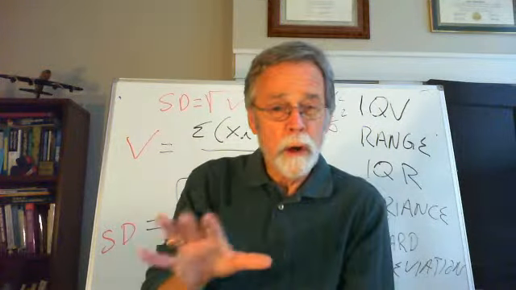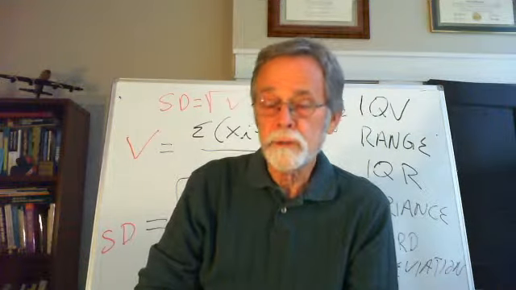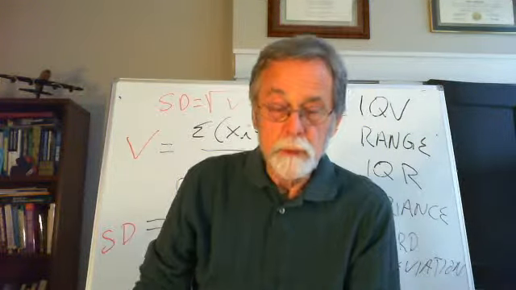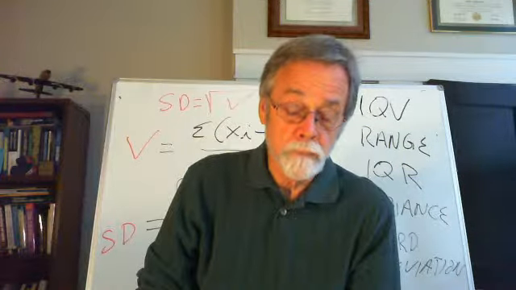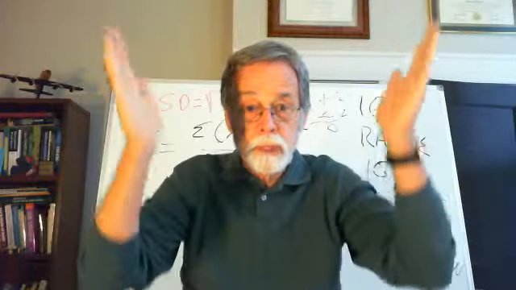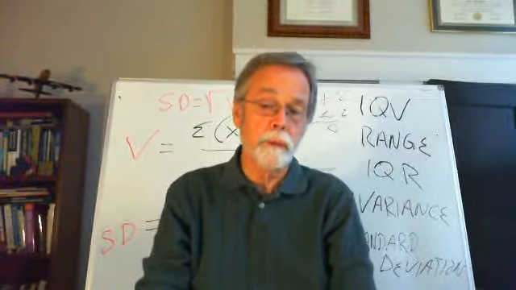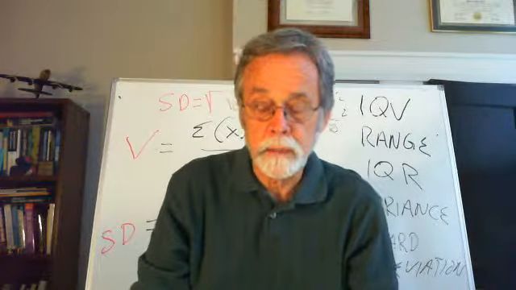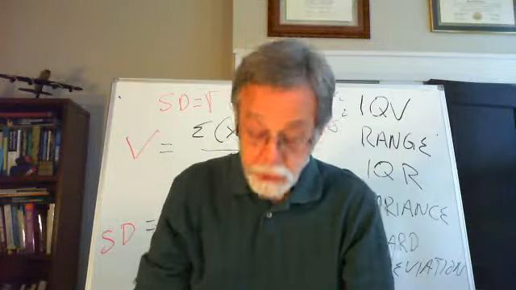So there are all kinds of indications that suggest to us the range and the variance and the standard deviation, that the urban campus is far more variable in age than is the residential campus. And we can imagine what that shape will look like, sort of modeling it after what we saw for the ambulance demonstrations at the beginning of the chapter. And we'll see when we go to chapter 5, it's all about these shapes.